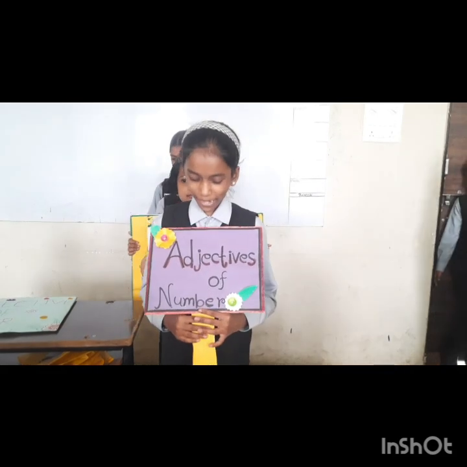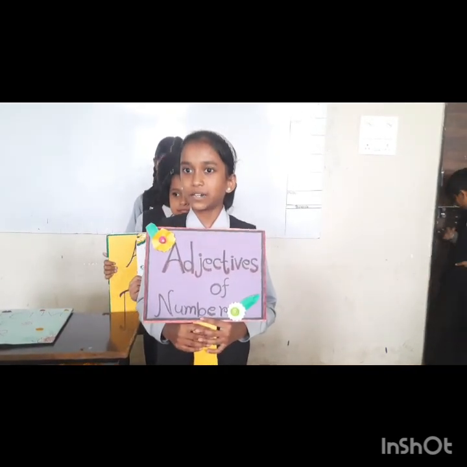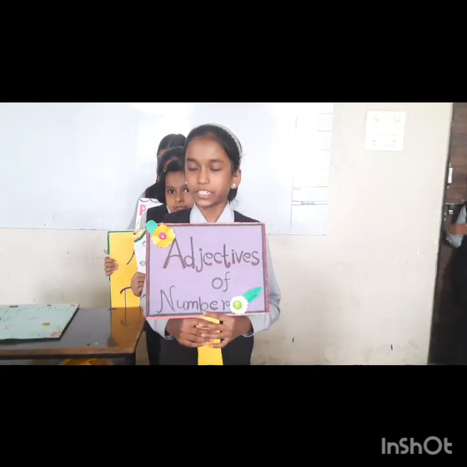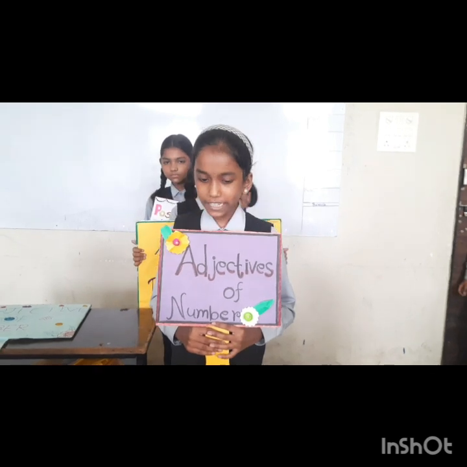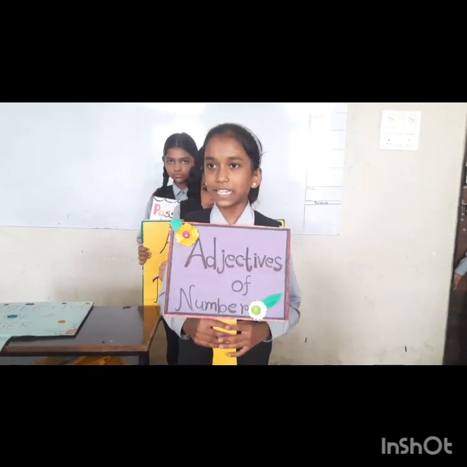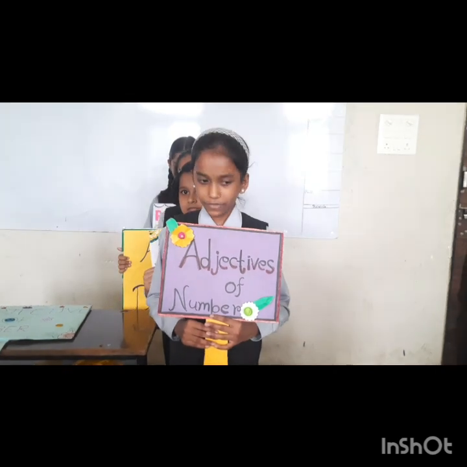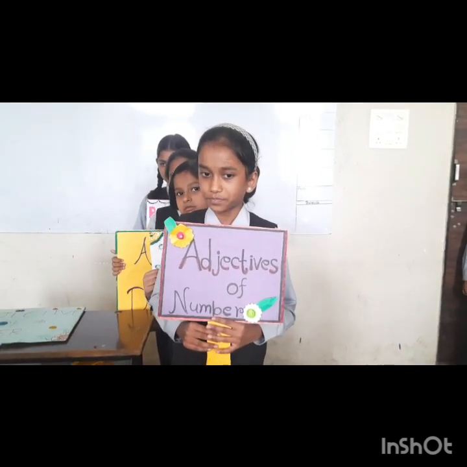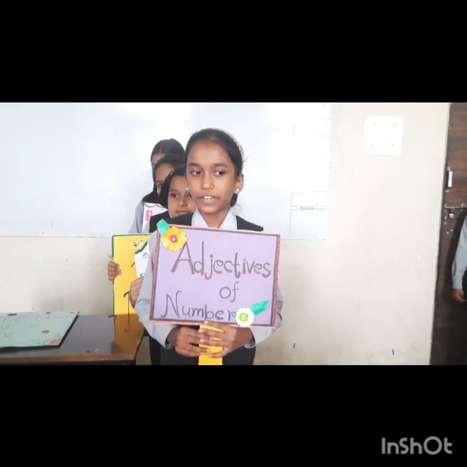Hello friends, I am adjective of number. Adjectives that tell us about the number of the noun are called adjectives of number. Adjectives of number are used with countable nouns. For example, he bought 2 bottles of sugar. There were many people in the room. These 4 topics are not very easy.